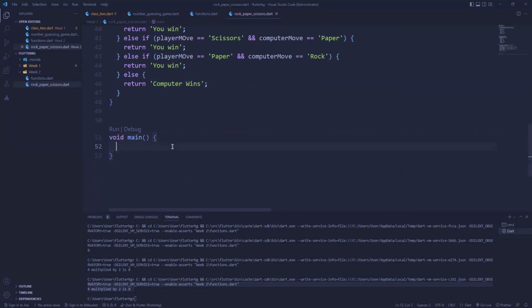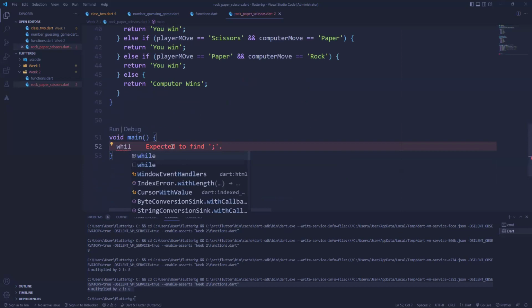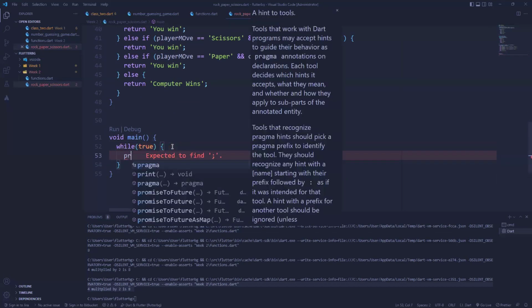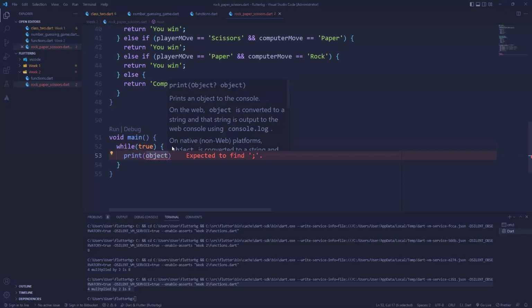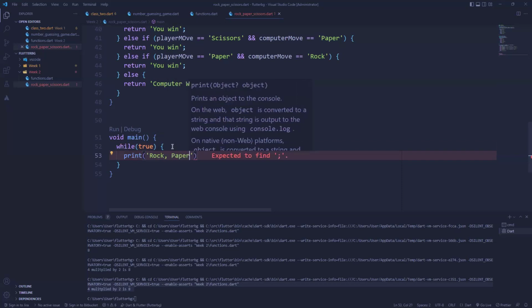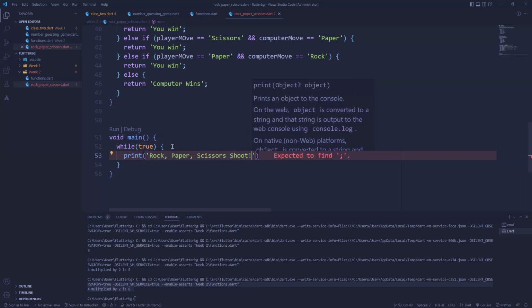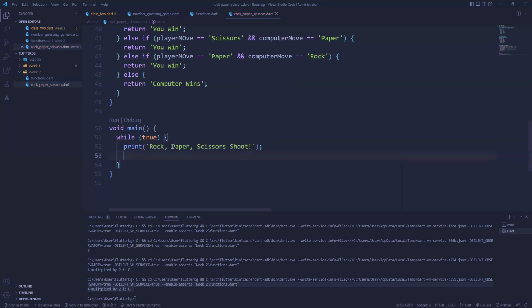So I'm going to use a while because I want to continue checking, right? I want to just do a game loop. So while true, I'll just pass through here. Print, let's just print rock, paper, scissors, shoot. That's what you actually call before you start the game.